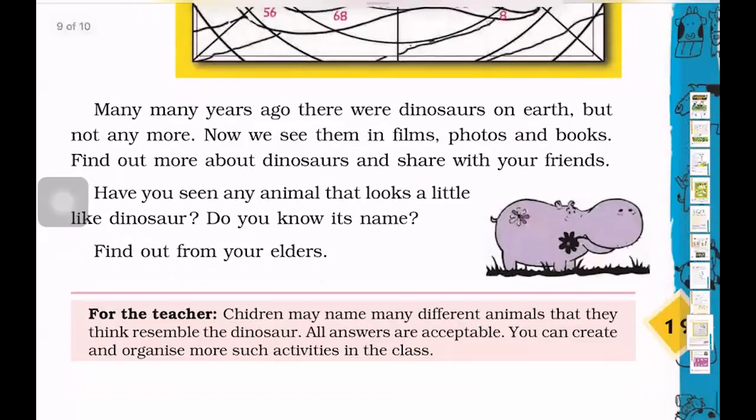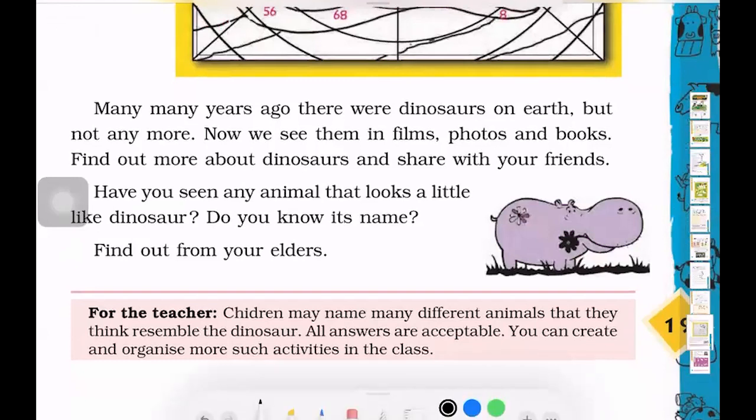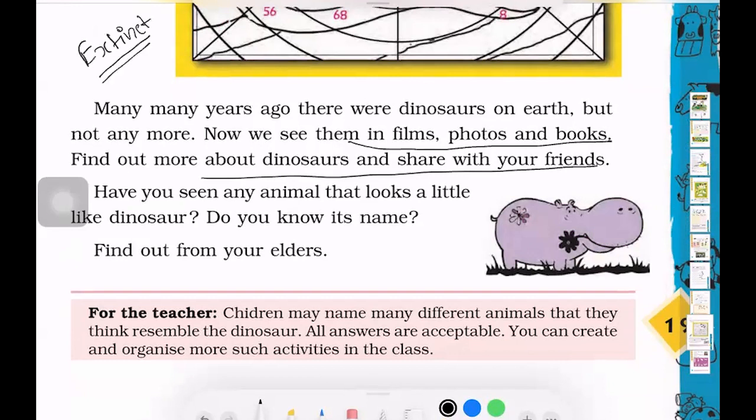Now, many years ago, there were dinosaurs on Earth, but not anymore. Now we see them in films, photos, and books. Find out more about dinosaurs and share with your friends. So what actually is it? Dinosaurs are extinct now. We use the word extinct for them. You will read it in further classes, but the animals which are no more present are known as extinct. So dinosaurs were present many years ago, but now they are not present on Earth, and we only see them in photos as well as books. For your general knowledge, you can know more about dinosaurs and how they became extinct. Basically, their species is now no more available to us.